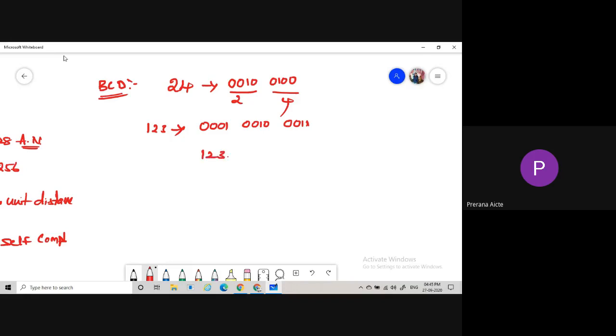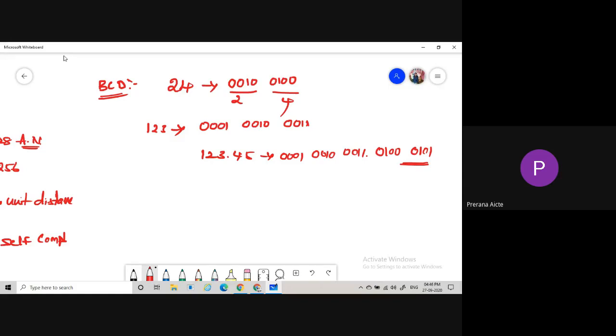Then the next example is 123.45. Now we are representing this using BCD form. At that time we get 0001 0010 0011 point 0100 0101. So this is how to represent the BCD form.